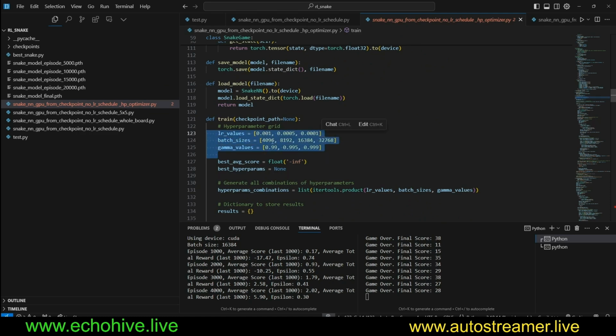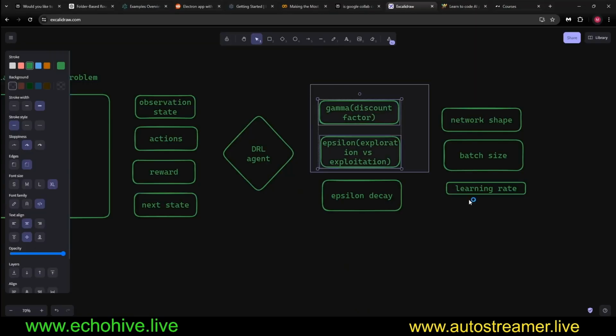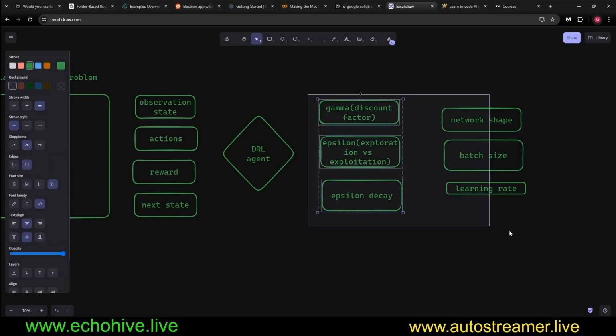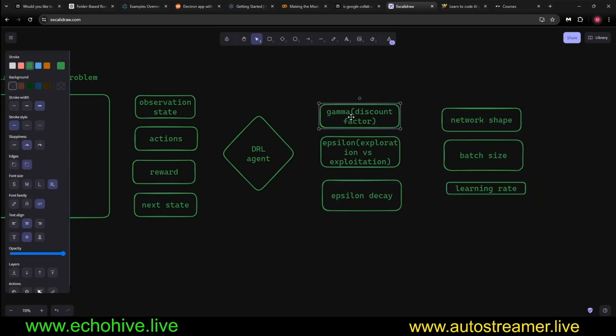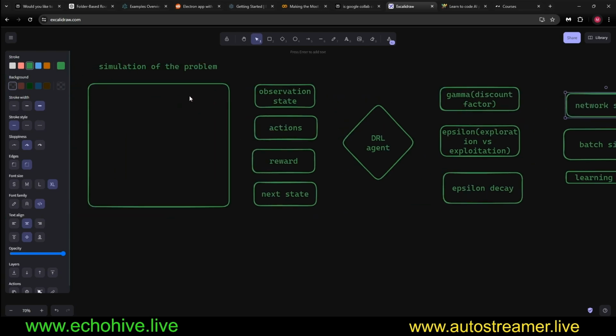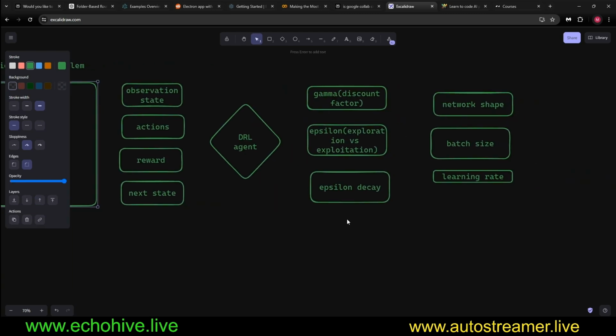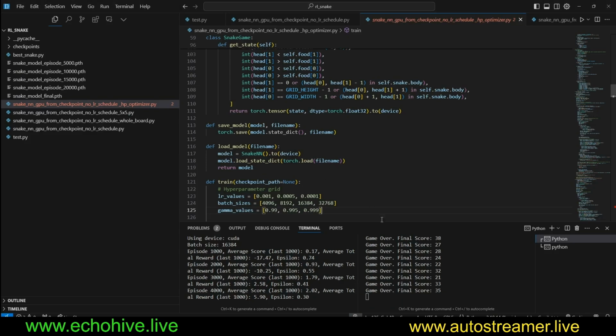These are by no means the only things we should check for, but this is just to show you that hyperparameters can get complex. Even when you have a very good intuition, you have to perform a search to find, okay, what is the best number for the gamma, for example? What is the best epsilon decay? What is the best network shape that applies to this problem? That's called hyperparameter search. So we're going to explore that as well.